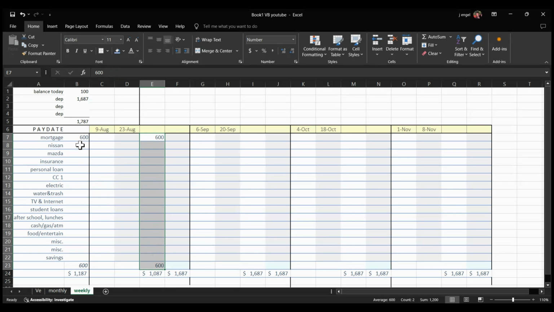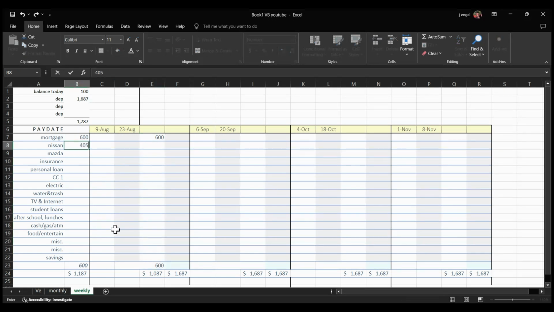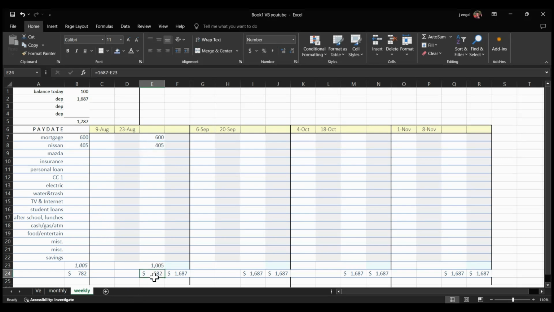So let's say that on the Nissan, I think it is $405 a month. If I'm going to pay that car payment out of this August 9th paycheck, I'm going to put that over here. Now I should have $682 left for this pay period. But here I've got $782 because this is including my $100 cash that I already had in the checking account before I got paid. Okay?